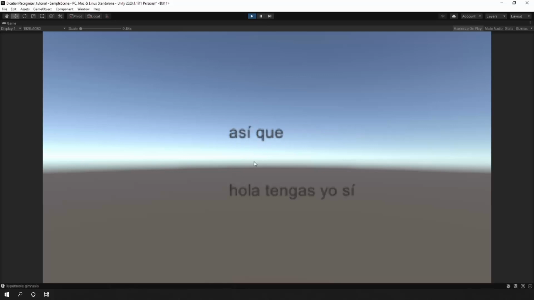And as you can see, I'm talking in English, and it's trying to read the words, but with the Spanish language. That's why it's writing all crazy stuff here. So that's a very simple implementation and how you can configure the speech recognition so you can use it inside of Unity. And well, there are various interesting methods that the speech recognizer has. And well, that will be everything for today.